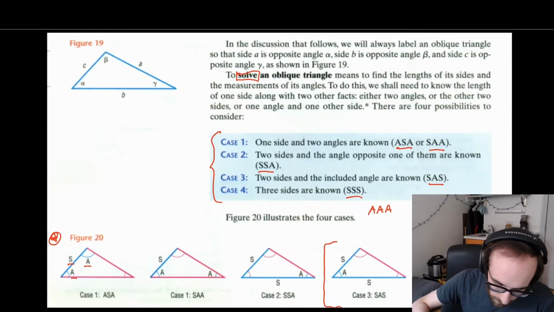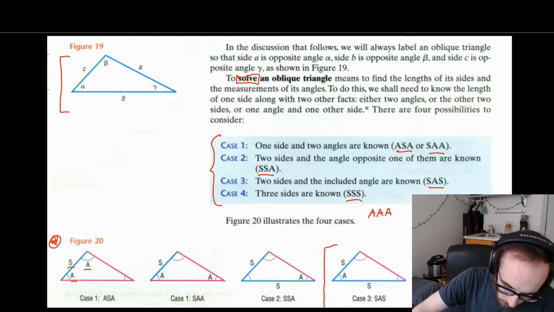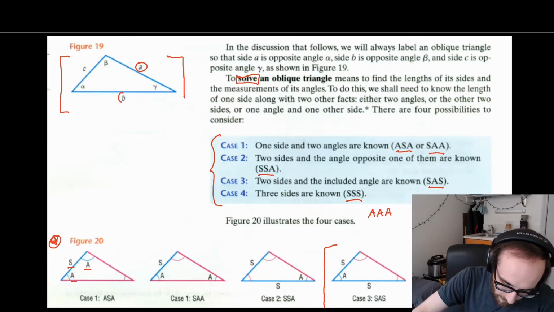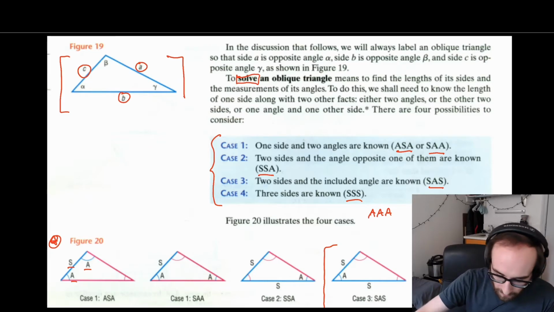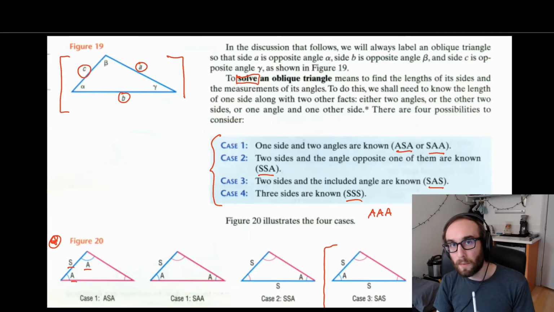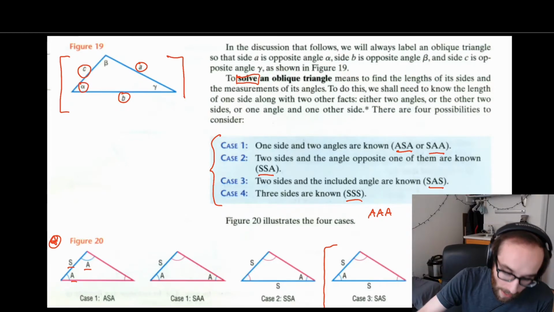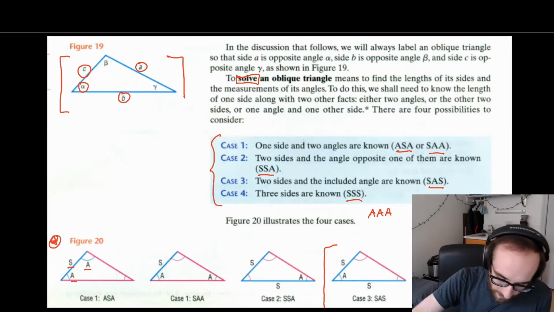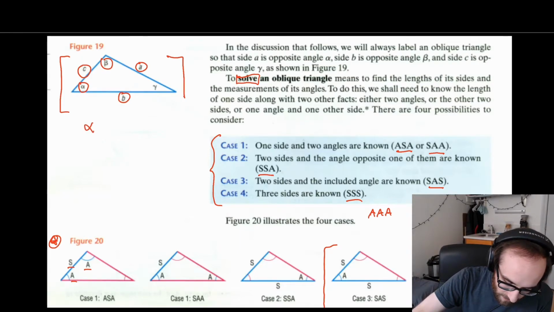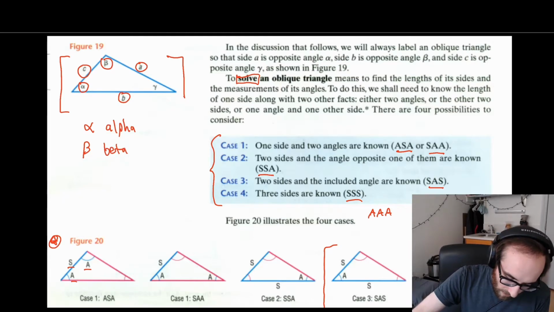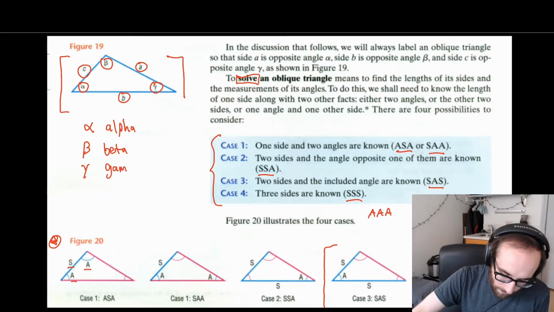So next up, I want to take a look at the law of sines. So yeah, one more note is that when we're given a triangle or working with triangles, we'll usually see them in this form, where we have side lengths A, B, and C. And then the opposite angles are going to be some of the Greek letters associated with these. So the angle opposite of side A is alpha. The angle opposite of side B is beta, and then the angle opposite of side C is what we call gamma.